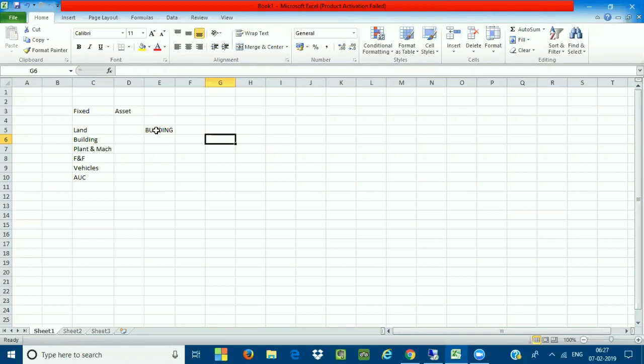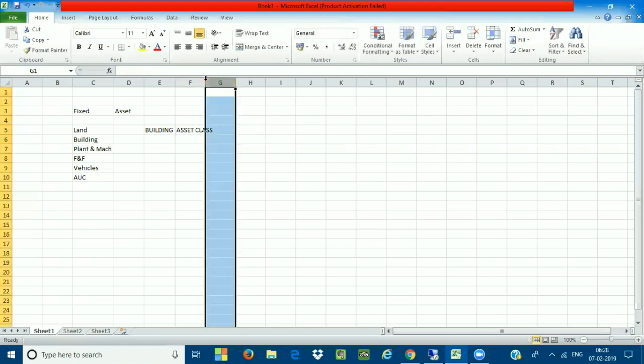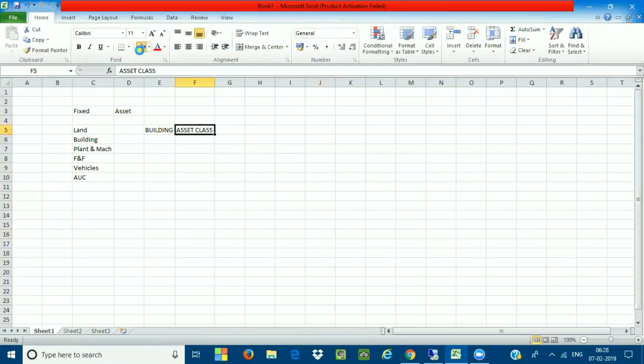When I'm selling a car, say an RD car, what types of RD cars do you have? G1, G2, G3, G4, G5, G6. These are the different categories of cars that RD manufactures. Likewise, a building is a fixed asset, and if I want to categorize it, in SAP we call these categories asset classes. Categorizing the fixed assets is nothing but an asset class. Very, very important.